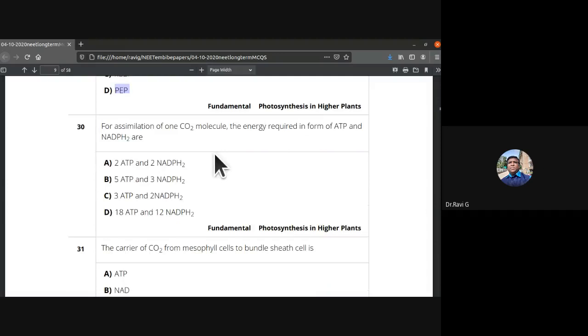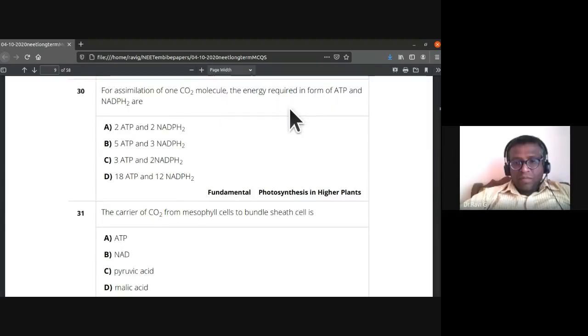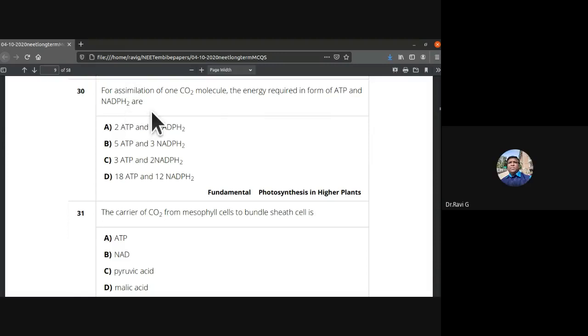Thirtieth: for assimilation of one carbon dioxide molecule, the energy required in the form of ATP and NADPH2 is 3 ATP and 2 NADPH2. The answer is C, 3 ATP and 2 NADPH2. So that is the answer, thirtieth.